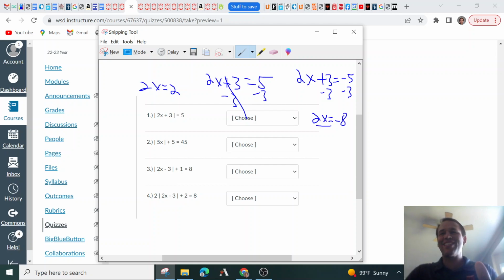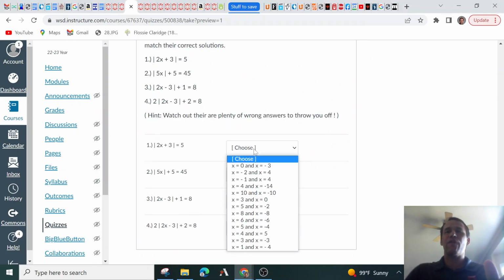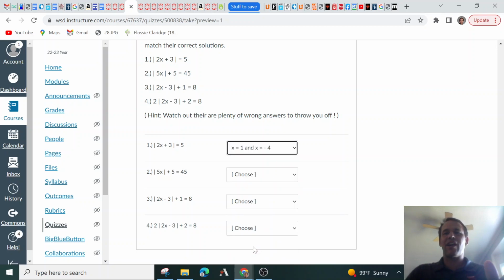And then we're going to go ahead and divide by 2. Divide by 2. So we get x equals negative 4 as one of our solutions. And divide by 2, divide by 2. So then you get x equals 1, which is one of our solutions. You can plug them both back in and make sure it works. We get 1: 5 equals 5. Negative 4 in there: negative 8 plus 3 is negative 5. Absolute value, positive 5. 5 equals 5. So 1 and negative 4. Can you find that? Ooh, careful. It's not that one. It's actually negative 4. Be careful now. There it is.